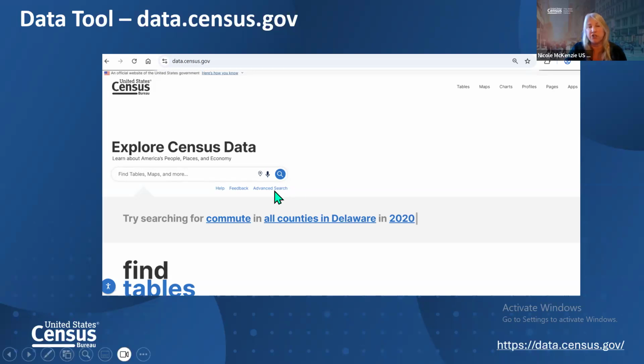If you use the advanced search, it's almost like taking that online shopping experience and saying, okay, I want women's size 7 jeans. It just narrows your search down. And that's what the advanced search will do. It allows you to put in different filters. So if you're trying to find specific data, it will narrow maybe 3,000 tables down to 100 or 50, or if you use the data profiles, it narrows it down to 4. So that's just the difference between the two types of searches.